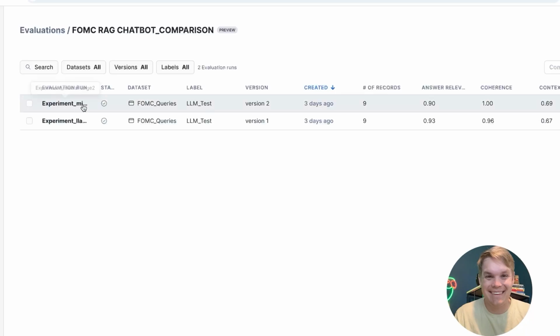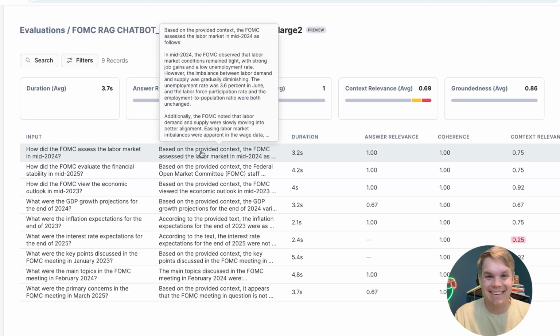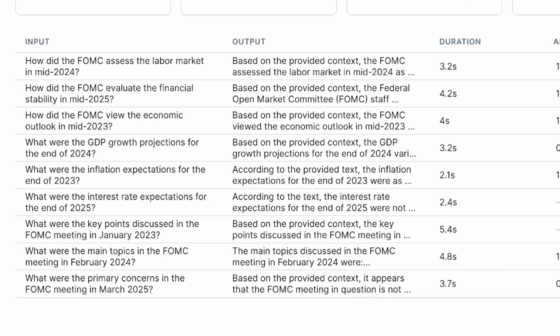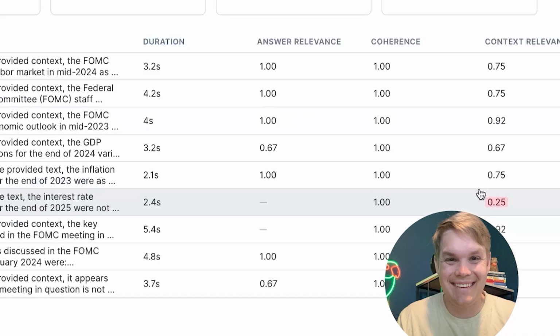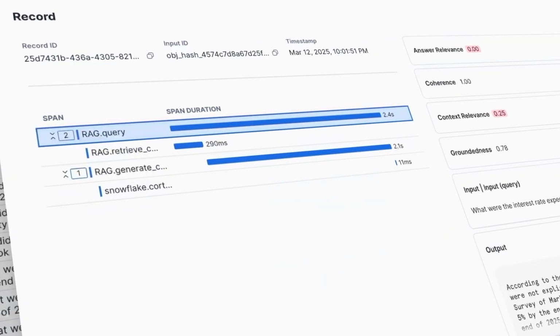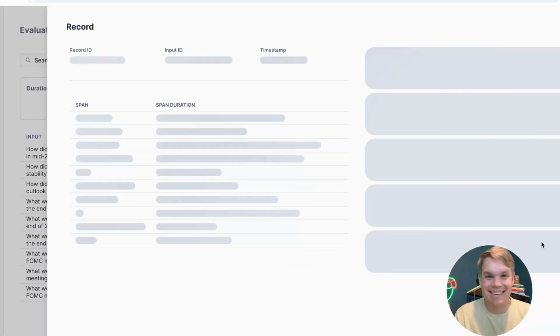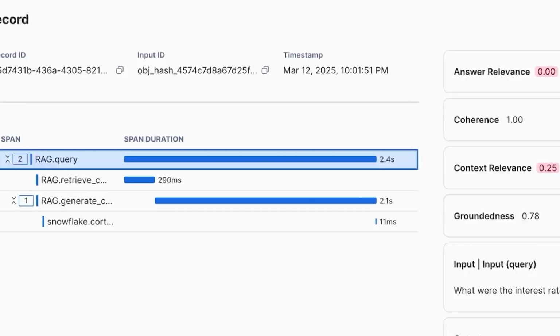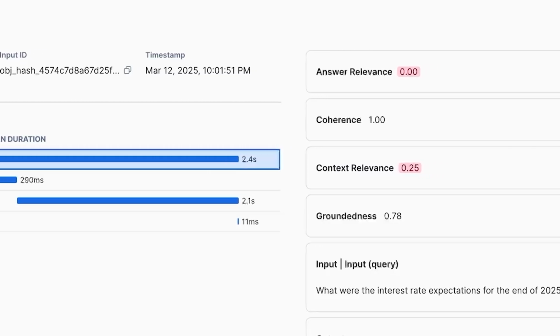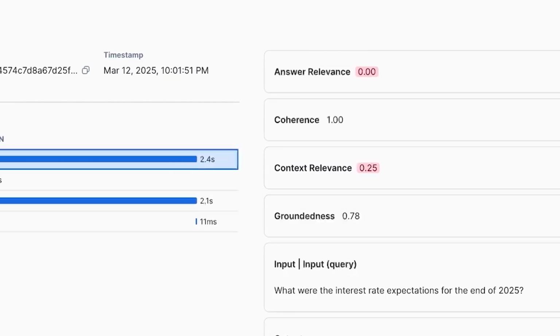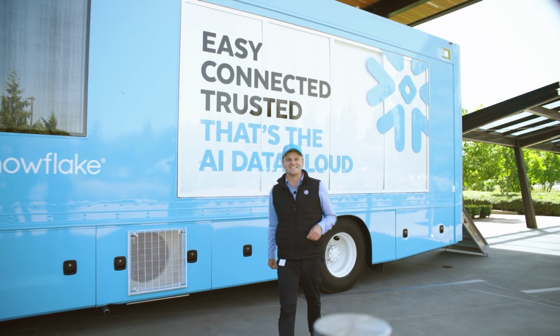We're also making it simple to build trustworthy, production-ready generative AI applications. You can take advantage of powerful AI monitoring and evaluation tools directly within Snowflake. Now, with AI observability, you can evaluate your app's performance with metrics like relevance and groundedness and trace every step for seamless debugging and optimization. We are all systems go.